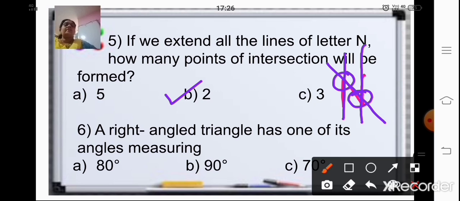Okay. And the sixth question is, a right angle triangle has one of its angles measuring what? You all know that in a right angle triangle, one of the angles should be 90 degrees. So again here the option is 90 degrees.